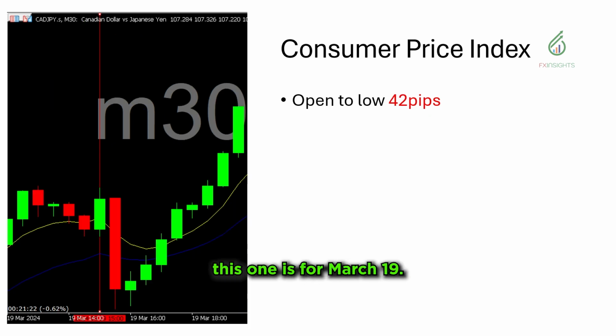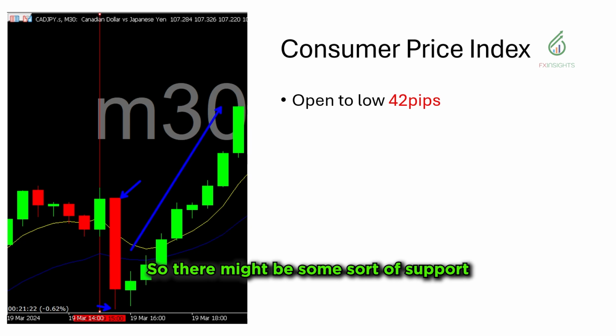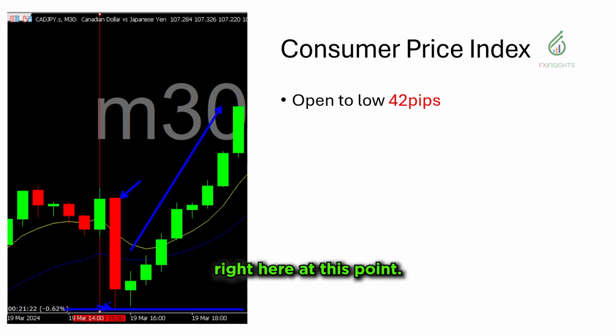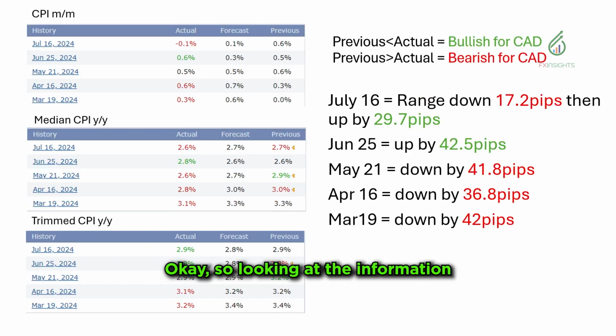Next up, this one is for March 19. Initial reaction is it did go down 42 pips from this open to the low, and after that, it actually rallied upward. So there might be some sort of support right here at this point. That might be why the market reversed right away. Looking at the information we have here, we have CPI month on month, median CPI year on year, and the trimmed CPI year on year. These will come out all at the same time.